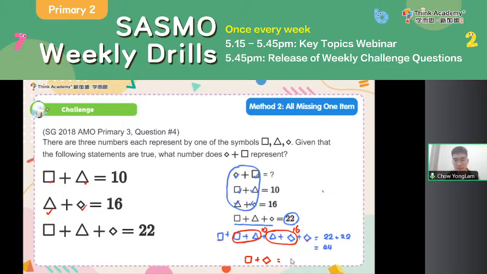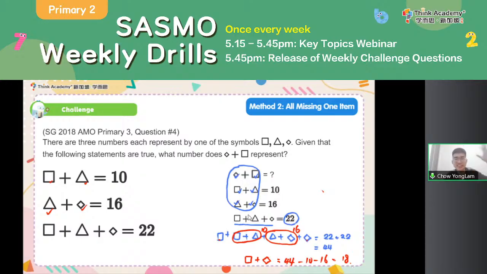Now, what is square plus diamond? Square plus diamond will be whatever plus 10 plus 16 equals 44. So all I need to do is 44 minus 10 minus 16, which is equal to 18. Right. So that is another way, using the all missing one item secret kung fu, to solve this question. And I found out the sum is 18.